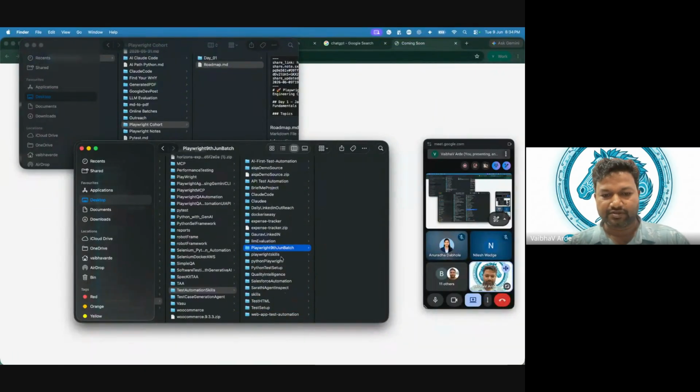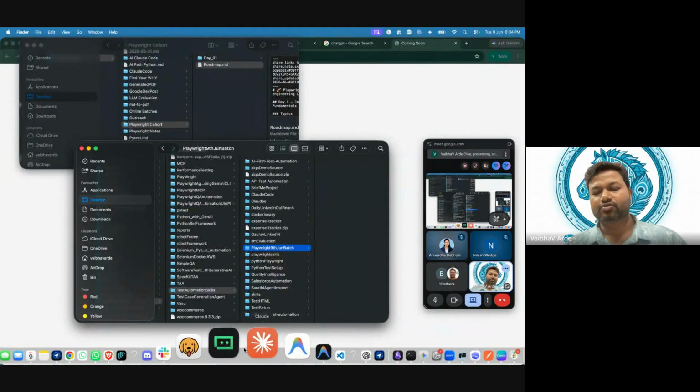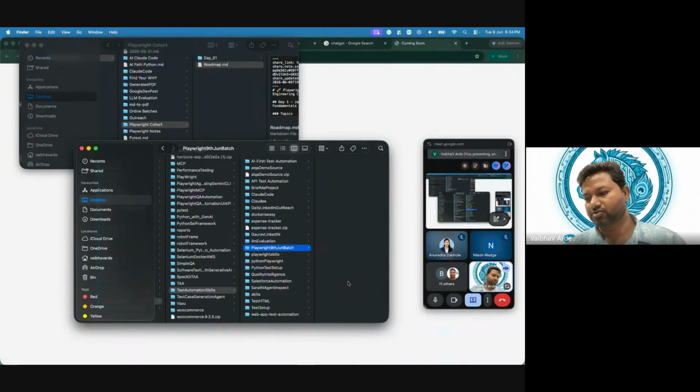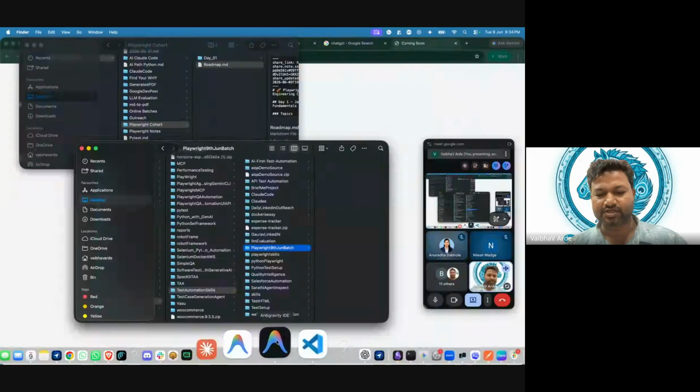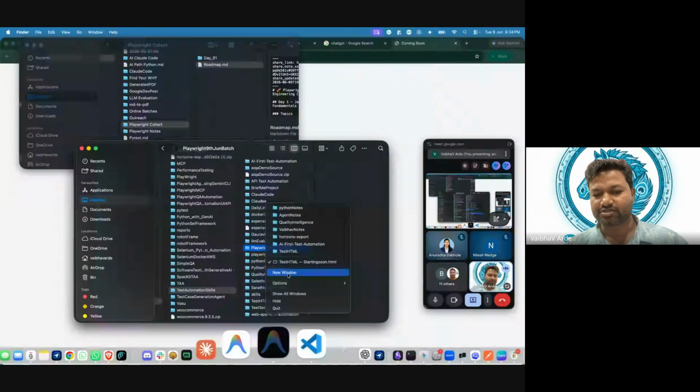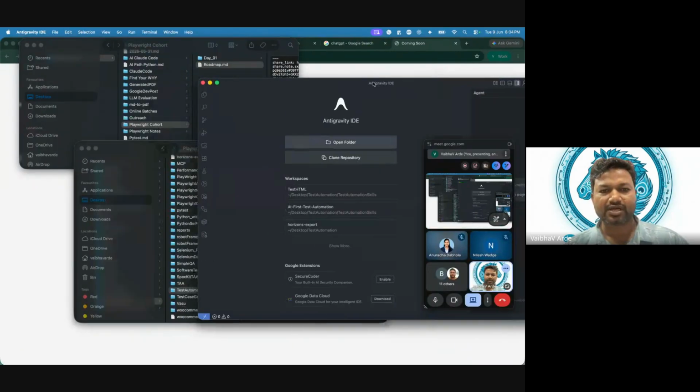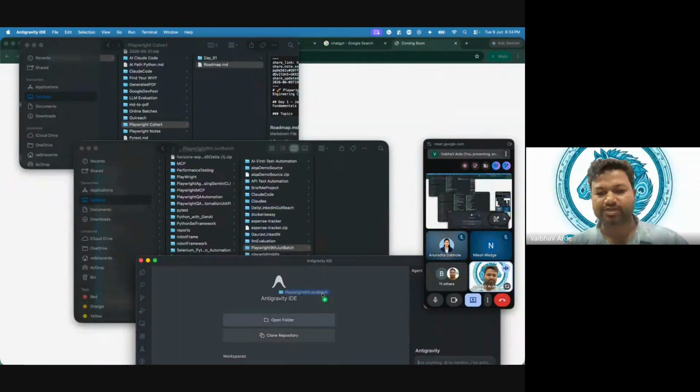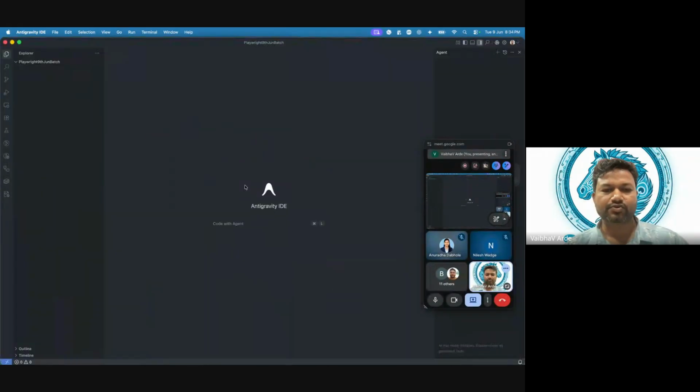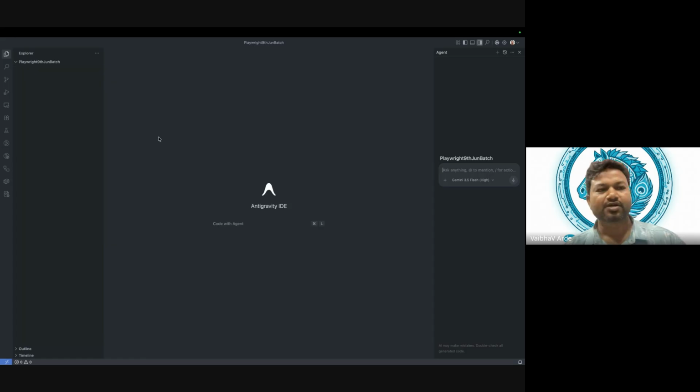To write any kind of code, we need an IDE, that means integrated development environment. I have VS Code, and I have Anti-Gravity. Nowadays it makes sense for me to go with Anti-Gravity. So I will open this window and fetch it here. Now we have this working environment, with one folder open in Anti-Gravity.